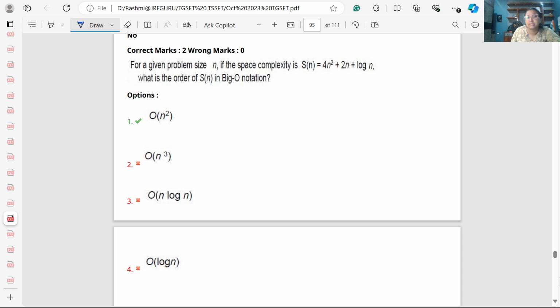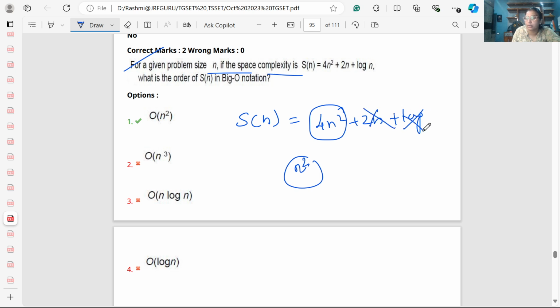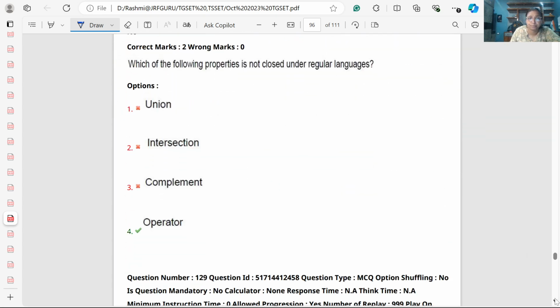Bellman-Ford algorithm is required. For a given problem of size n, the space complexity is given by S(n) equals 4n square plus 2n plus log n. Find out the highest polynomial degree. Here we have n square. Ignore the smaller terms because they are very small compared to n square. So your answer will be n square. That's it, nothing else. Solved within a second.